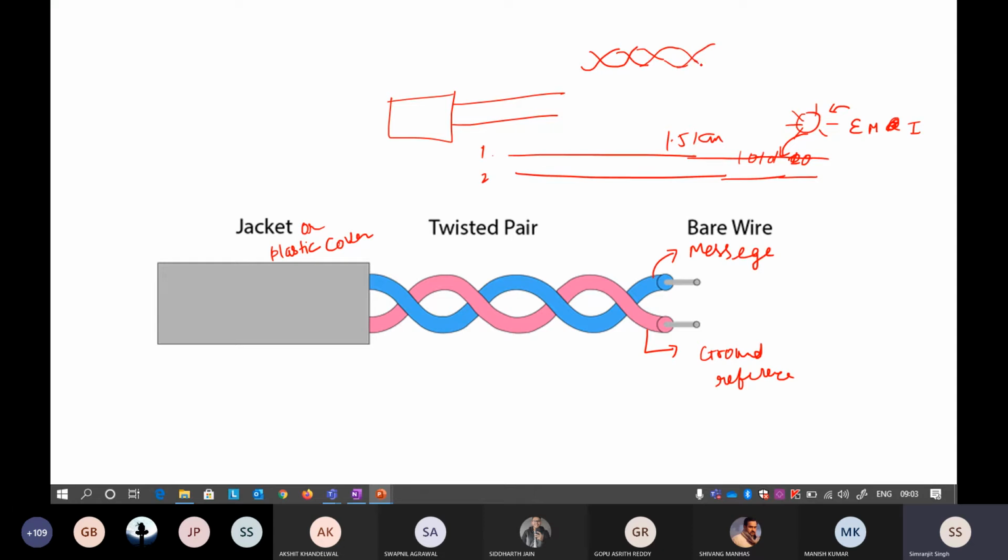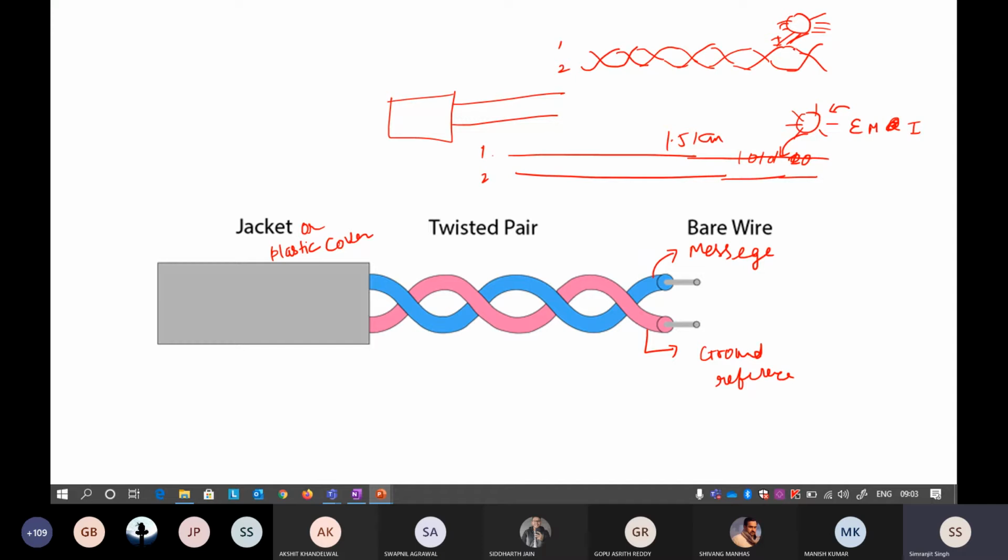Now what will happen is that if there is the same source affecting the wire, this is your wire 1, this is your wire 2. So this is affecting wire 1 for a shorter amount of time. Now the wire is changed here.